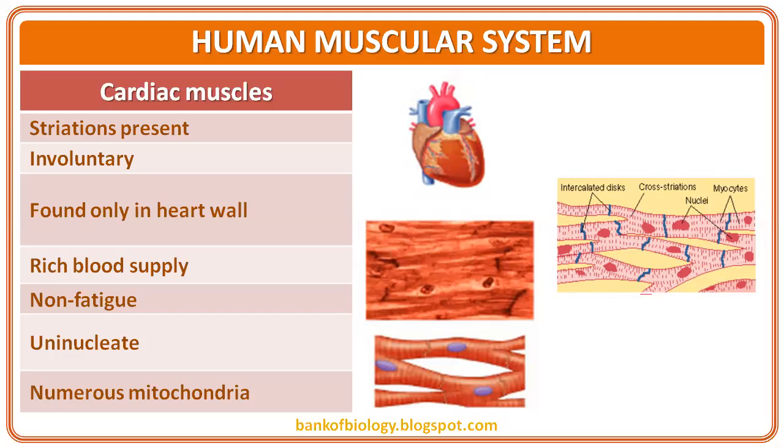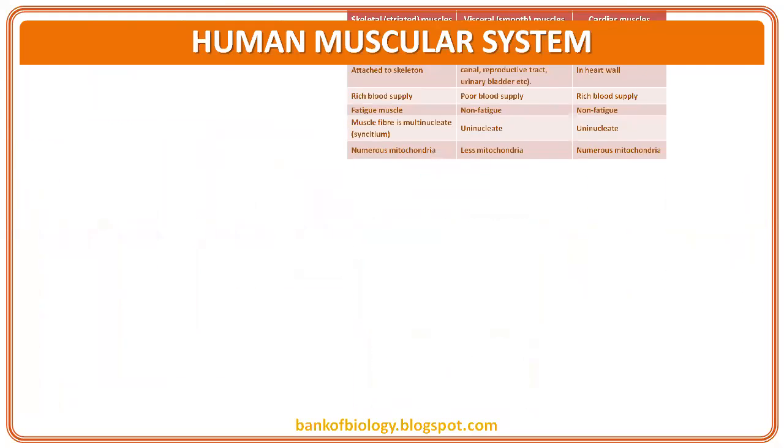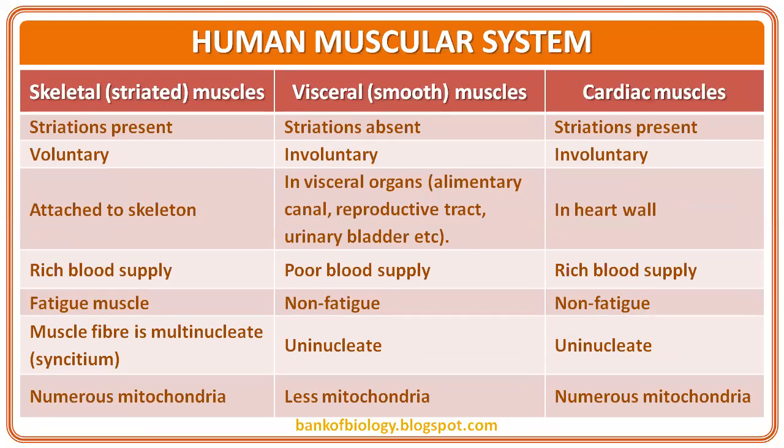And this is the story. Now let's make a comparison of all three: the skeletal, visceral, and cardiac. Striations-wise, striations are present in both skeletal and cardiac muscle. Then control-wise, skeletal is the voluntary one. Visceral and cardiac have similarity, both are involuntary. Then location-wise, skeletal muscle is attached to the skeleton, hence we call it skeletal muscle. Present in the visceral organs, we say visceral muscles or smooth muscles. In the wall of the heart, pericardium, sorry, myocardium we say, the cardiac muscles.